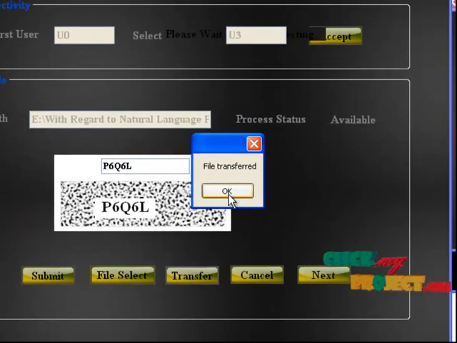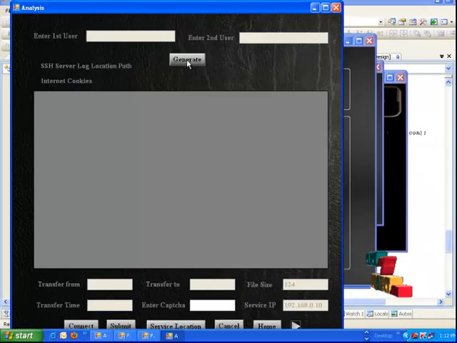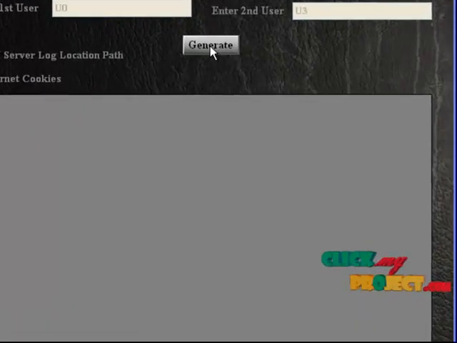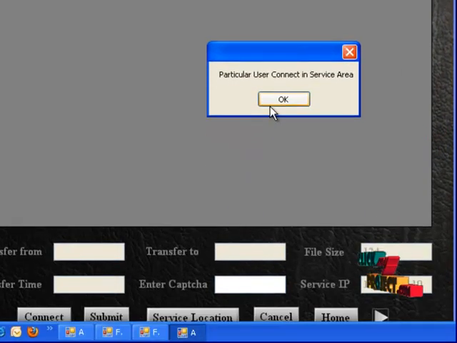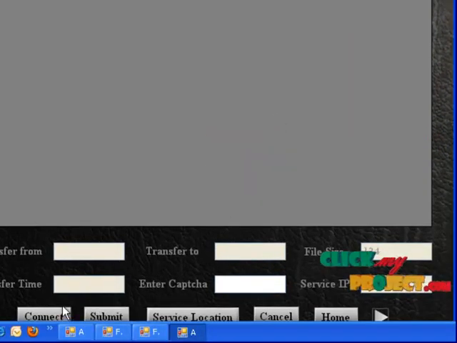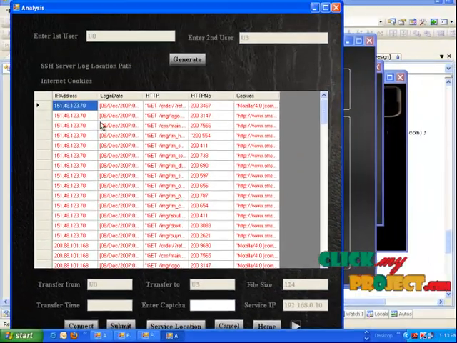The file is received from the server after the files are uploaded. A number of browsers are connected from the network. First enter the service area, which connects one user to another user. Next the data is transferred, and the process terminates the four levels of process.